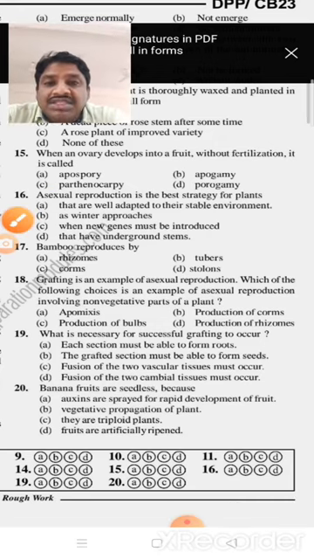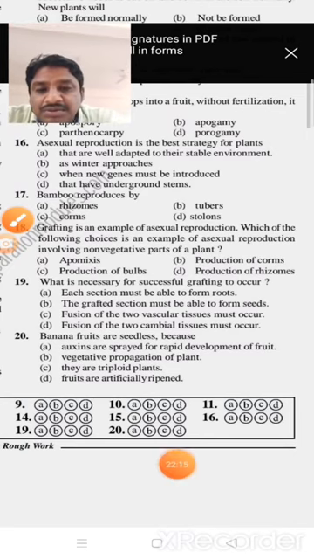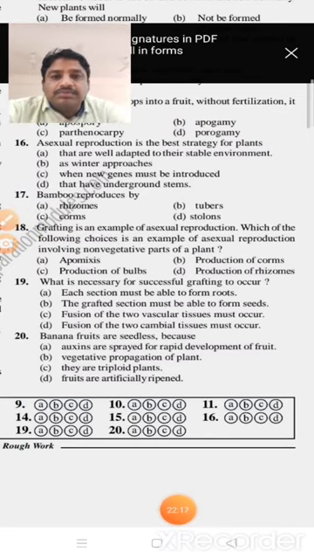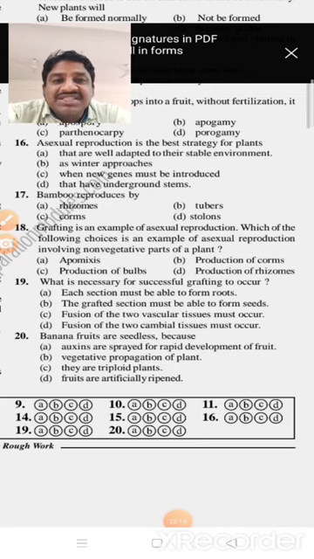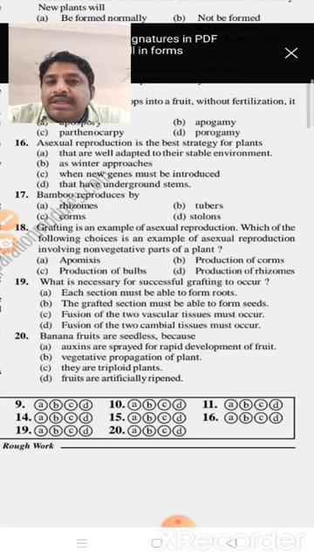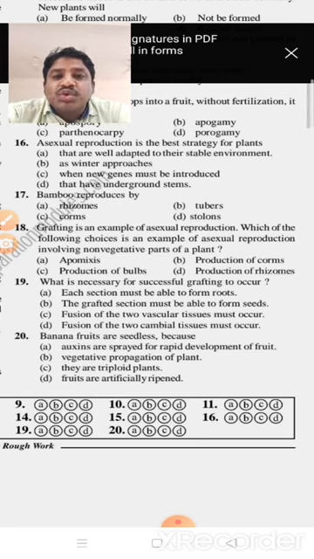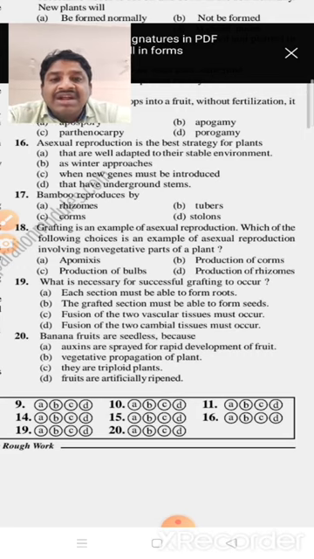Next, the 16th question: asexual reproduction. Asexual reproduction is the best strategy for plants: A. They are well adapted to their stable environment. B. As winter approaches. C. When new genes must be introduced. And option D. That have underground stems.